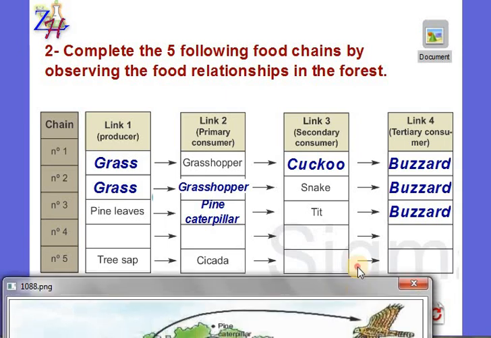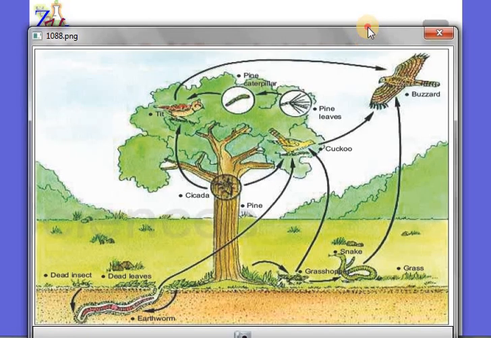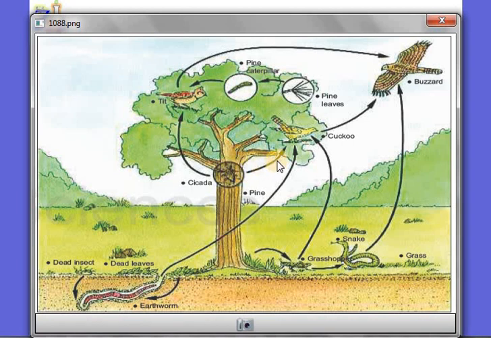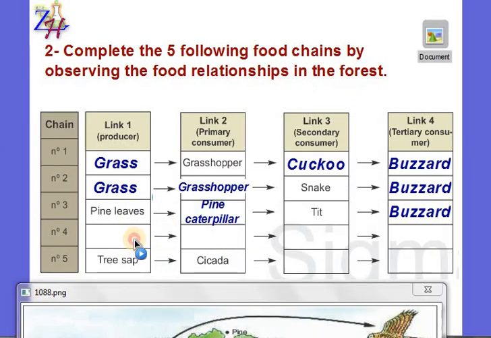Chain number 4. Let's see chain number 4. First, we have the pine sap is eaten by the cicada. Then the cicada is eaten by the cuckoo. Then the cuckoo is eaten by the buzzard. So we'll fill chain number 4. Tree sap of the pine, the liquid of the pine, is eaten by the cicada. Then the cicada is eaten by the cuckoo. Then the cuckoo is eaten by the buzzard.